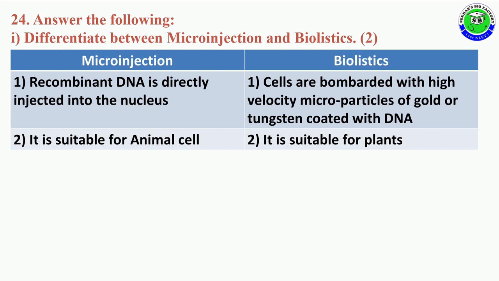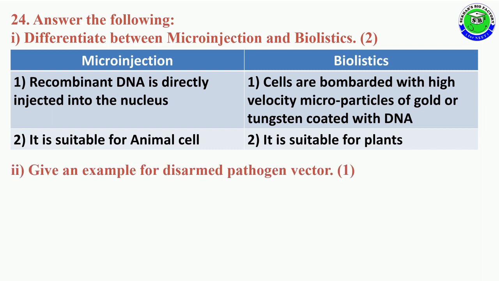But in the biolistic method, cells are bombarded with high velocity microparticles of gold or tungsten coated with DNA molecules. And the second difference is that the microinjection method is suitable for animal cells, but the biolistic method is suitable for plant cells to transfer DNA molecules.